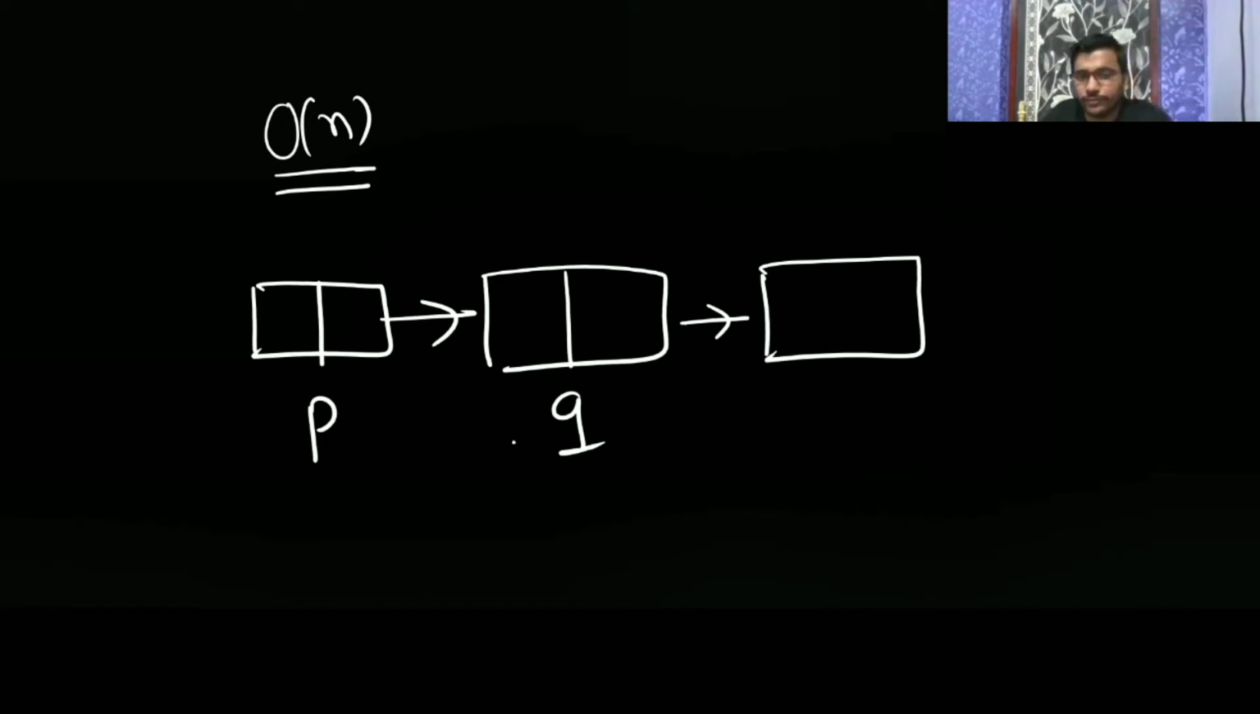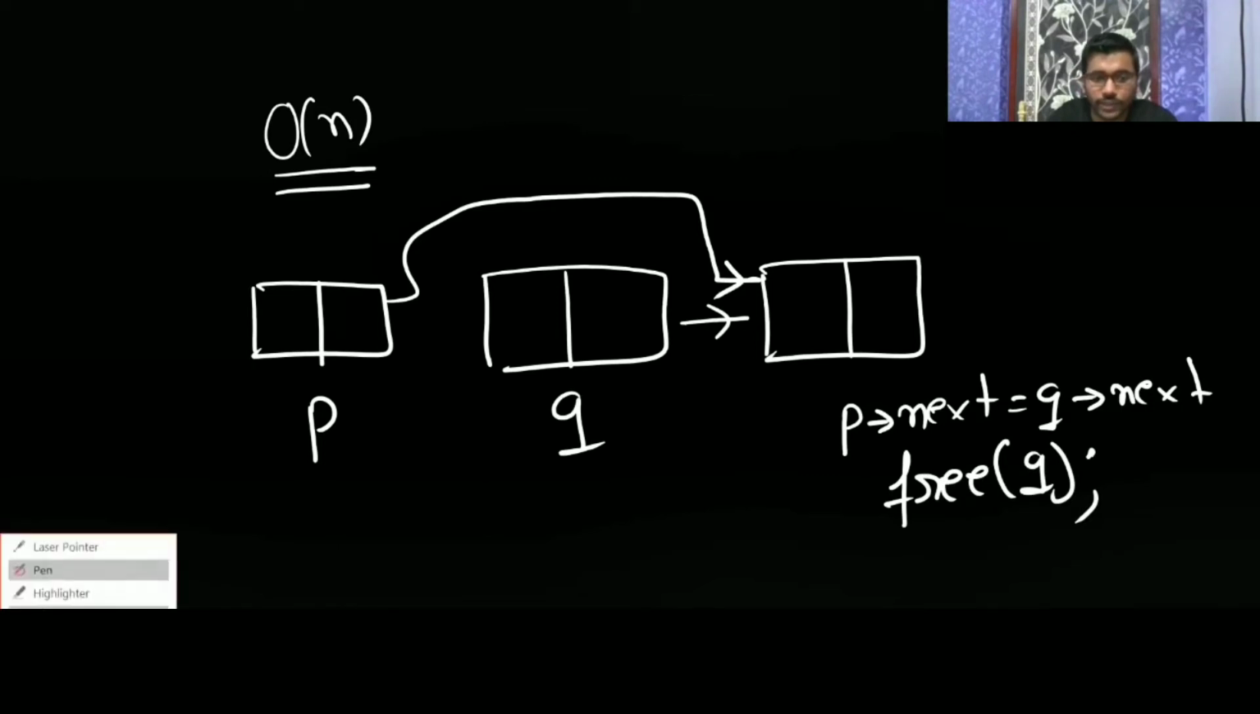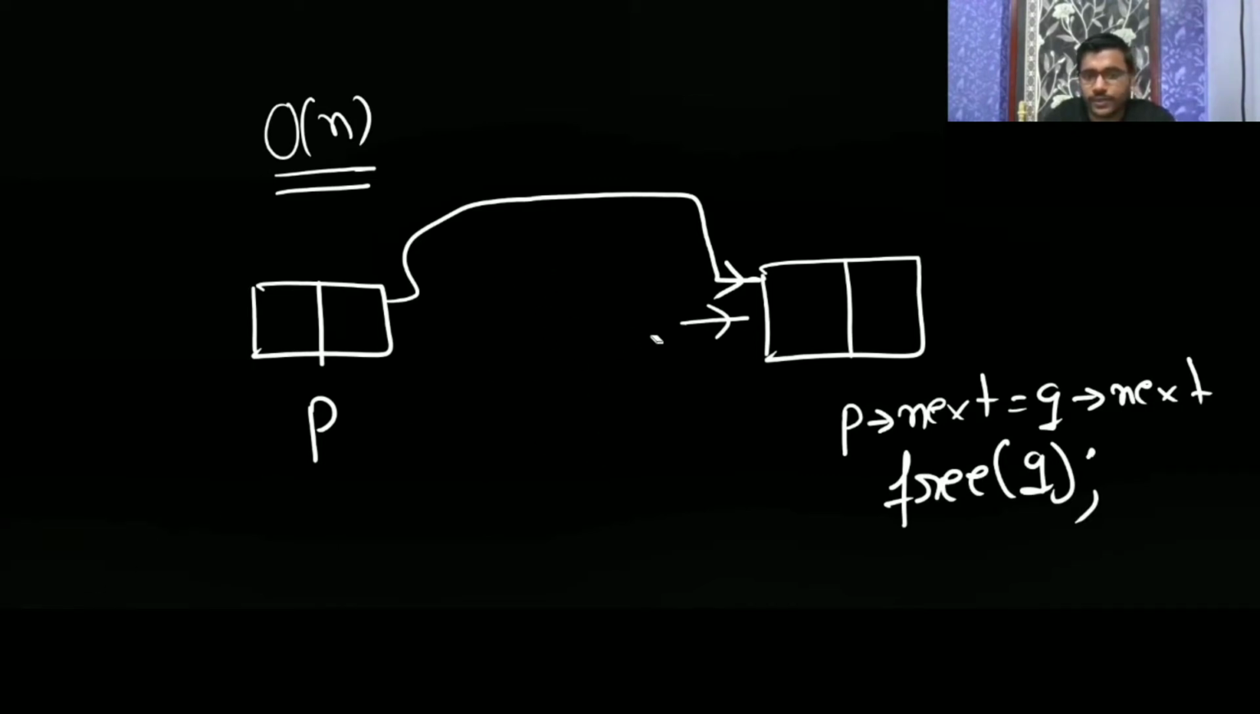What you can do is make p next equal to q next. So q next is this, and now p next is pointing to here. Now it's no more pointing to q, so you can delete q. So both ways you can delete. Free q is going to deallocate the memory that was allocated for q, so this will get deleted.